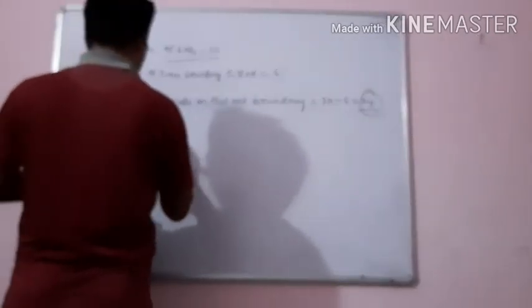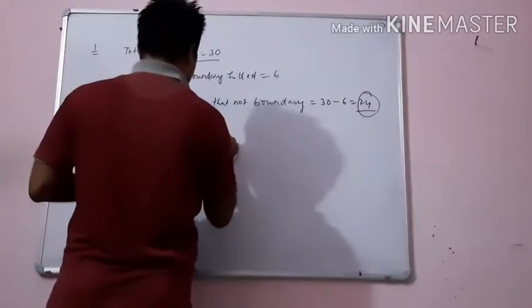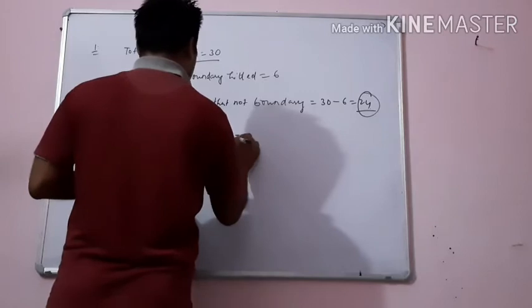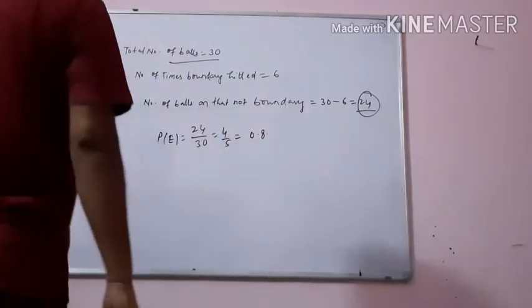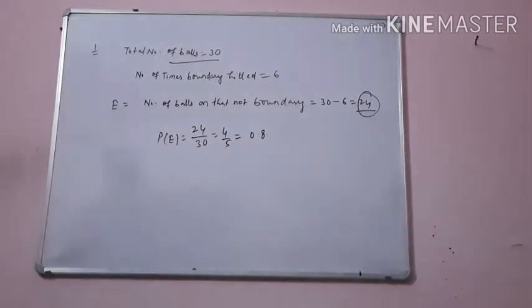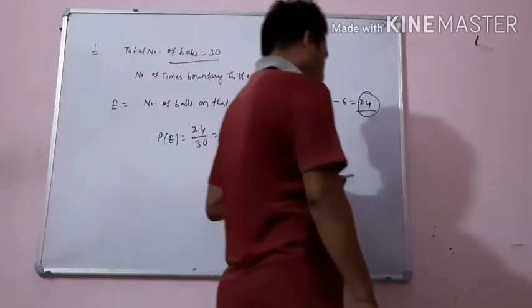So what will be the probability? P(E) will be 24 upon 30, that is 4 upon 5, that is 0.8. Probability is 0.8.